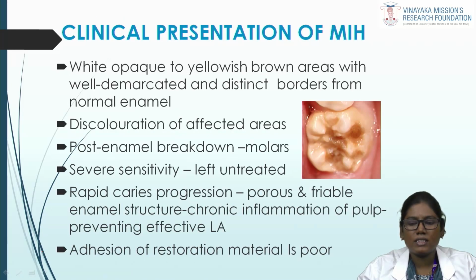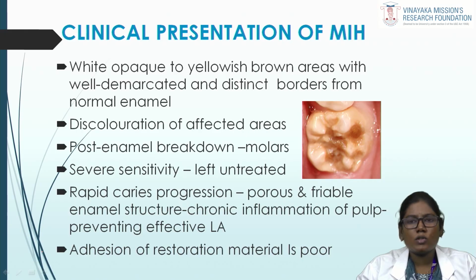Moving on to the clinical presentation of MIH. The appearance of MIH is white opaque to yellowish-brown areas with well demarcated and distinct borders from the normal enamel. It also shows discoloration ranging from creamy white or yellow opacities to dark brown opacities with distinct borders. The discoloration of the affected areas is mainly due to the loss of optical character of the enamel, because of the loss of mineral content with an excess of protein and water content.